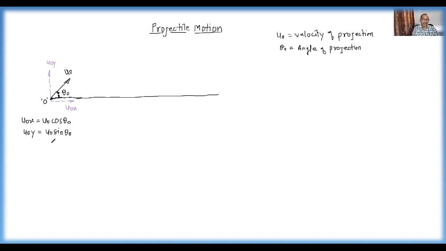Now projectile motion is a type of curvilinear motion which is subjected to acceleration due to gravity. That means this acceleration due to gravity acts in the downward direction. So the resultant acceleration of the particle is the acceleration due to gravity.